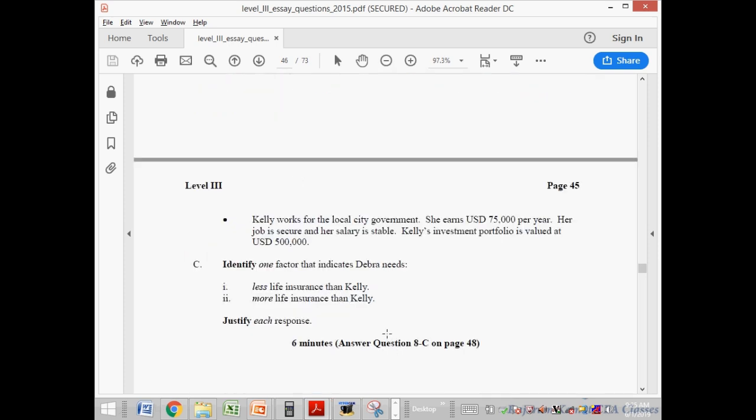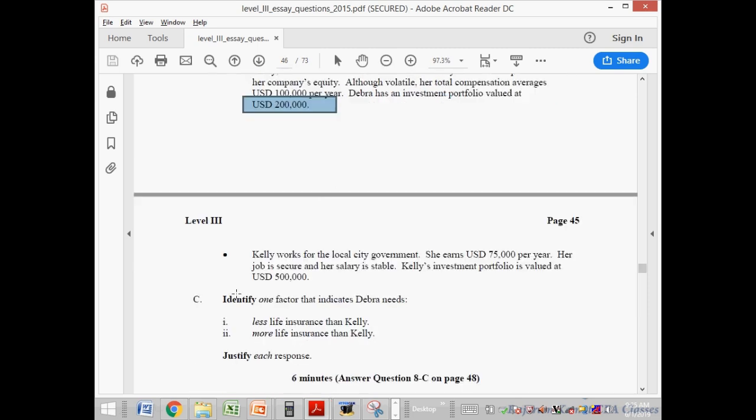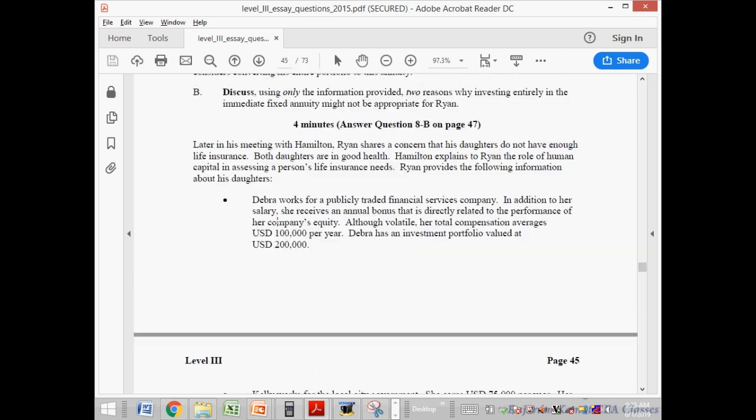थर्ड पॉइंट अगर लिखना है तो लिखने की जरूरत नहीं थी, बट अगर ये जो पॉइंट है मोर लाइफ इंश्योरेंस, कैन आल्सो राइट कि डेब्रा के पास फिनेंशियल कैपिटल कम है कंपेयर टू केली. Deborah has lesser financial capital, and because she has lesser financial capital, she has a lesser backup plan. And because she has a lesser backup plan, she needs to purchase more insurance because she has lesser financial capital.